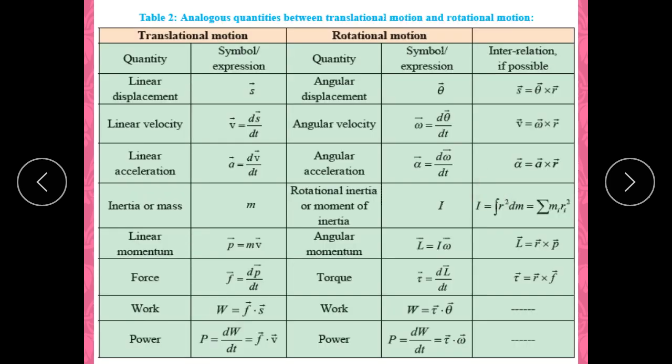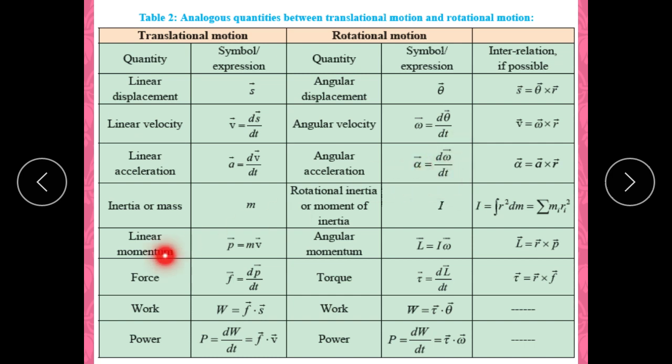Now here, some analogous quantities are given, a similarity between translational and rotational motion. In translational motion, linear displacement is denoted by s. In rotational motion, we consider angular displacement, that is theta. In translational motion, linear velocity is ds upon dt, and in rotational motion there is angular velocity, omega, d theta by dt. In linear motion, linear acceleration a is dv by dt, the rate of change of linear velocity, whereas in rotational motion, angular acceleration alpha is the rate of change of angular velocity.